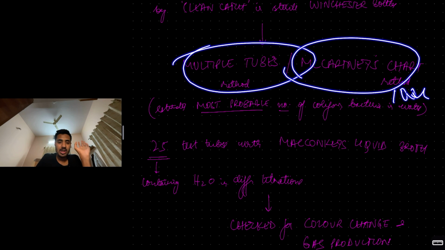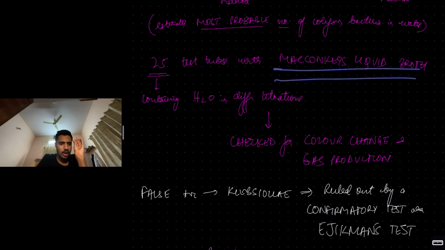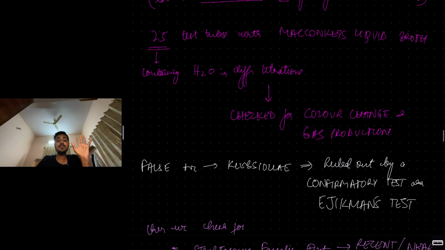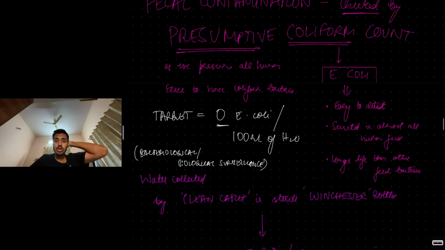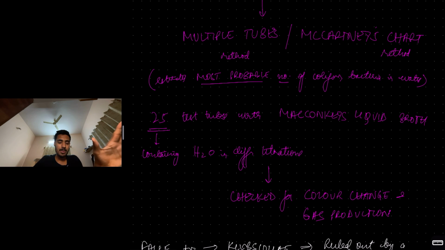How do we do it? We take 25 test tubes, each containing liquid broth, MacConkey's liquid broth, a growth medium. To each of these test tubes, we add different amounts of water in different titrations, basically different concentrations of water. And then we check whether there is any color change, whether there is any gas production. Then what happens? If there is any color change or gas production, it indicates the growth of coliform bacteria, right? So that is how we do McCartney's chart method or multiple tubes method. 25, that's why multiple test tubes, and MacConkey's liquid broth.